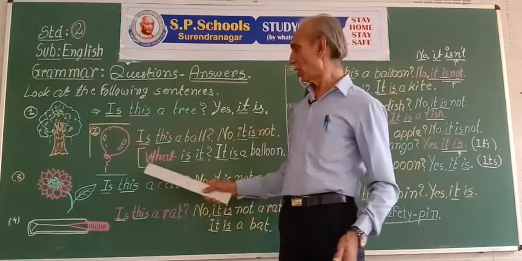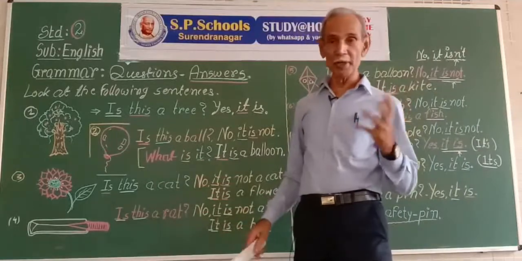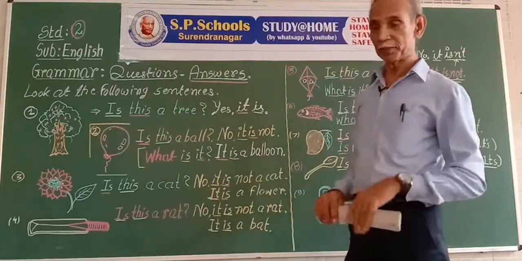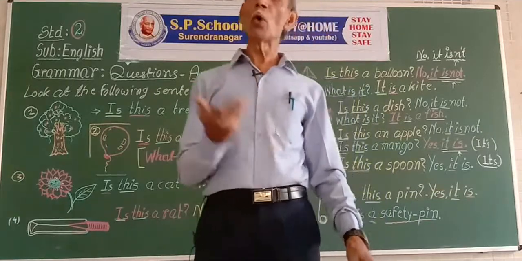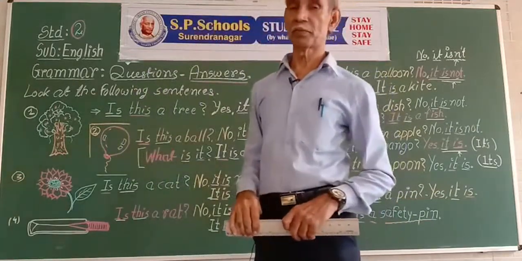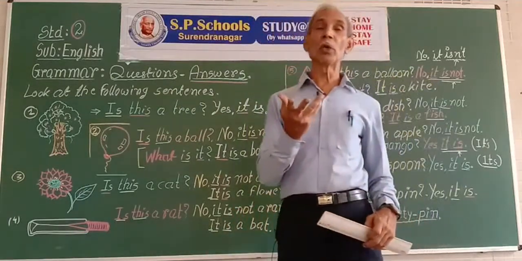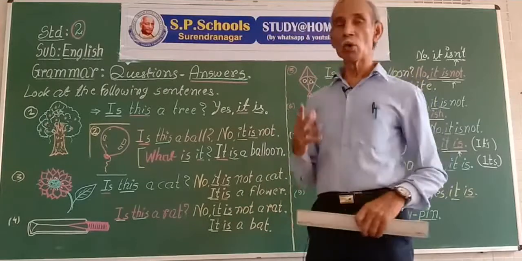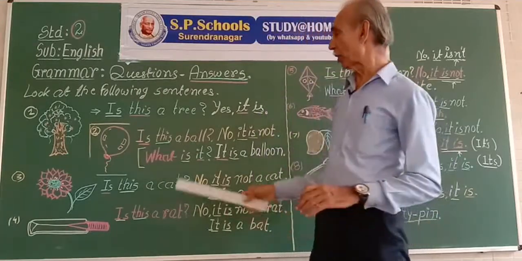Then, what is it? What is a question word. We have several other question words. Who are you? What are you doing? Where are you living? Why, when, what, who are question words.